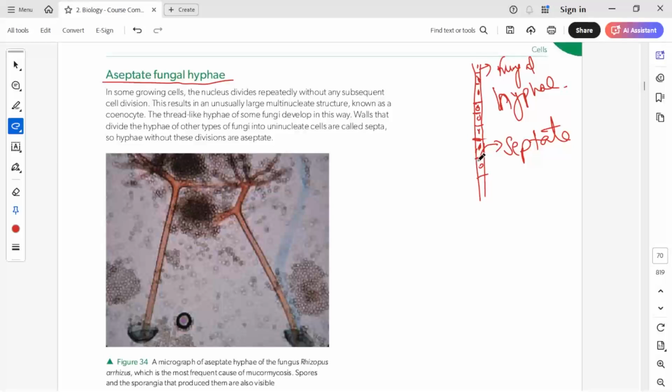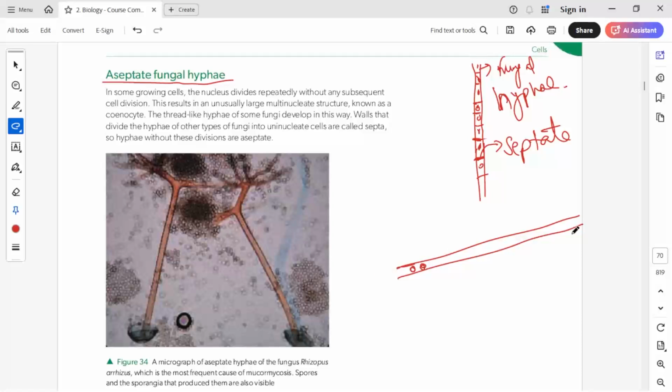But if these septa are not formed, or if this particular structure which actually separates the two cells will not be formed, then the cell division is not complete here. So what will happen? If this is a hyphae, the cell is actually dividing. For example, if this is a cell, it has a nucleus, and the division is complete up to the extent that the nucleus is dividing into two nuclei. So replication is completed, and after completion of replication, there is no septa formation taking place.